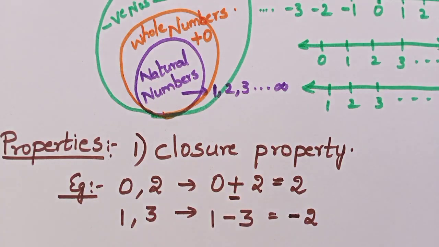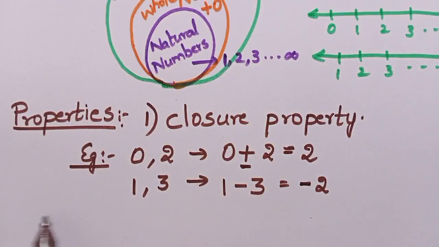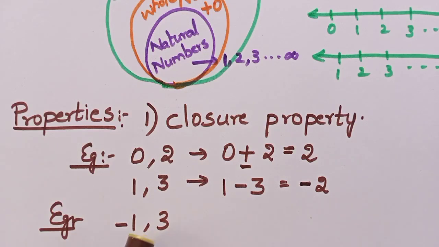So in this way, now you need to check for integers also. These things I have checked for whole numbers. For integers also, you need to check. For example, I want to take two integers, that is minus 1 and 3. Am I okay? Because negative numbers are also integers.